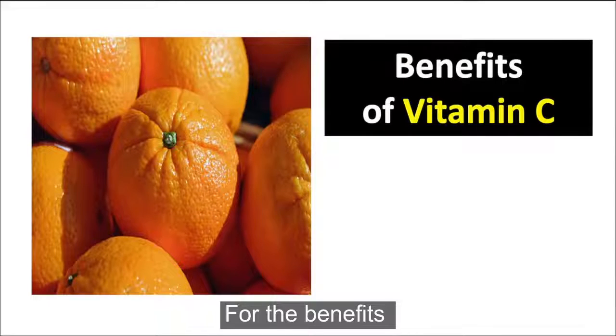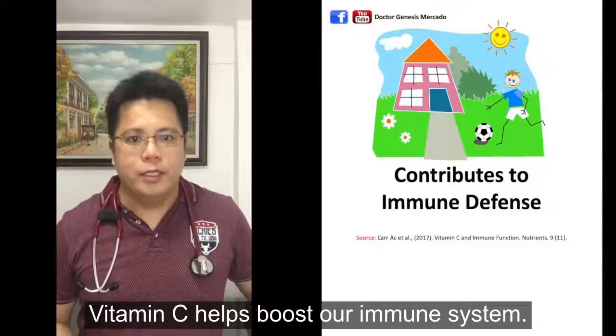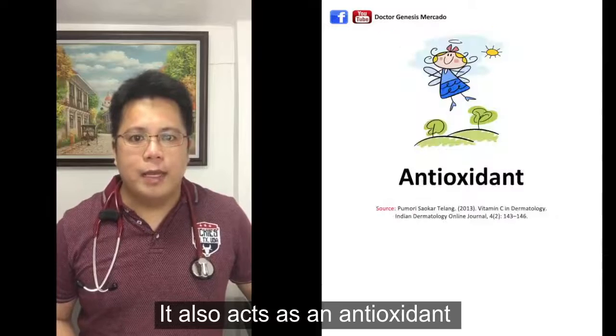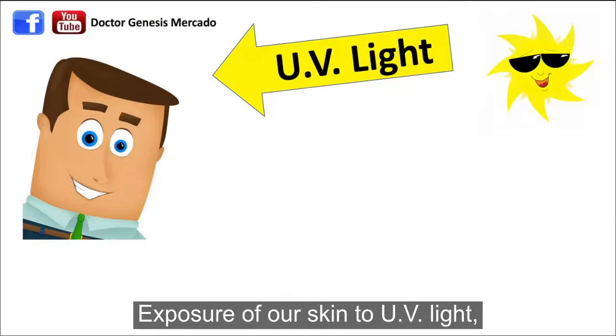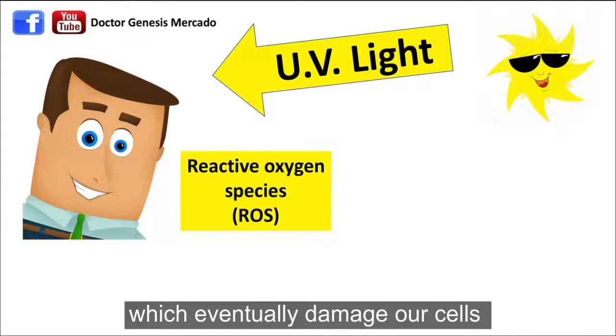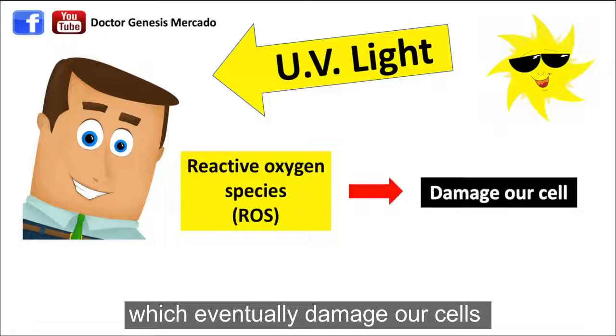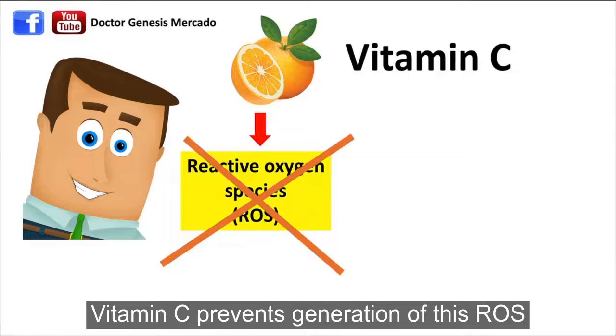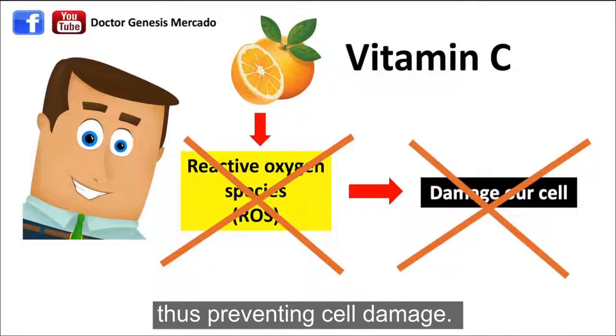For the benefits, vitamin C helps boost our immune system. It also acts as an antioxidant. So exposure of our skin to UV light generates reactive oxygen species, which eventually damage our cells. Vitamin C prevents generation of this ROS, thus preventing cell damage.